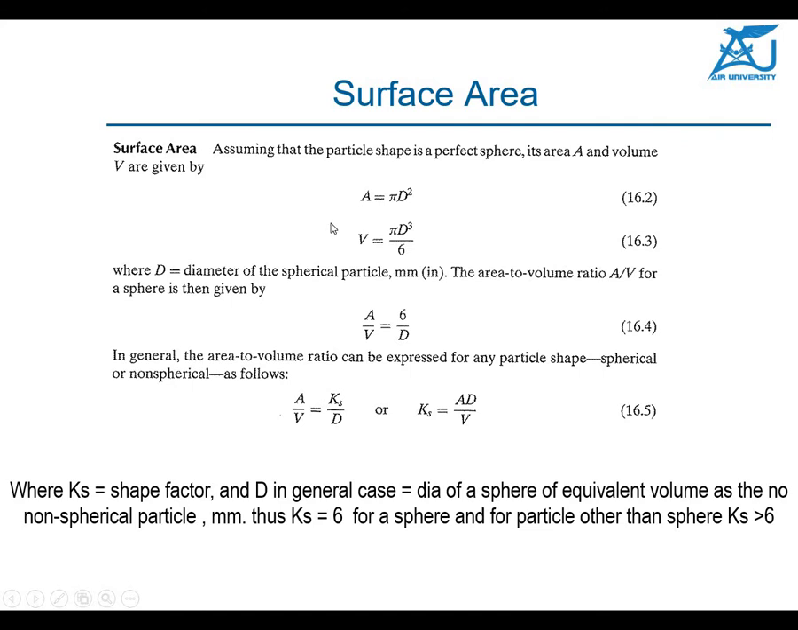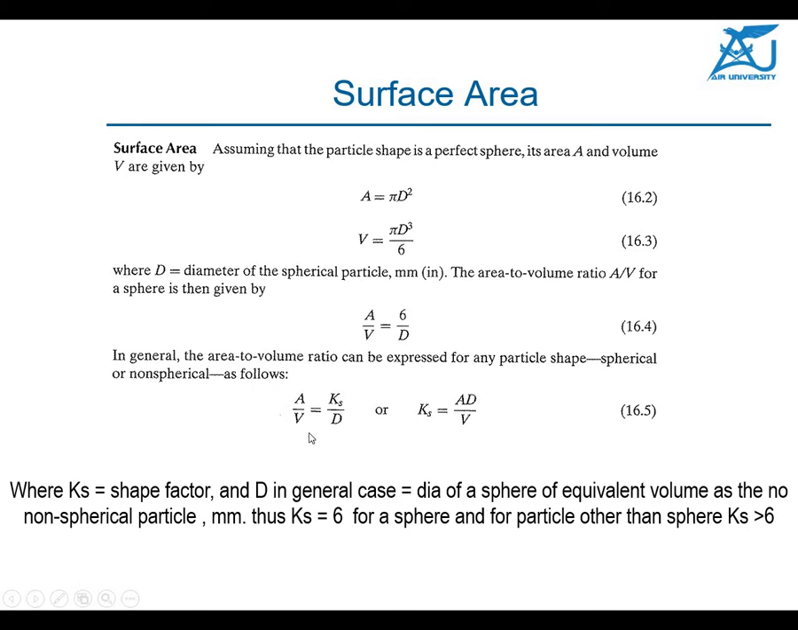Surface area. Suppose the particle shape is spherical. In that case, area equals pi d squared, and the volume of the sphere equals pi by 6 d cubed, where d is the diameter of the spherical particle. If you want to find A over V, it becomes 6 over d, and this 6 is basically the shape factor. d is the diameter of the particle.